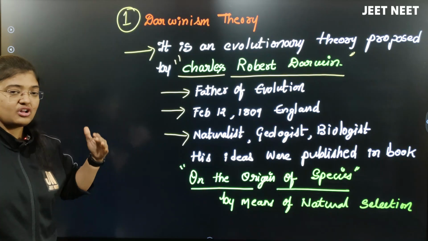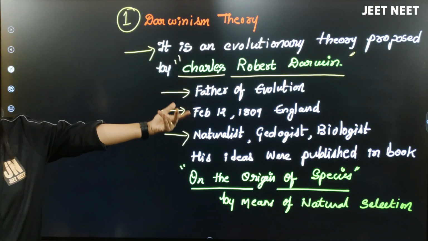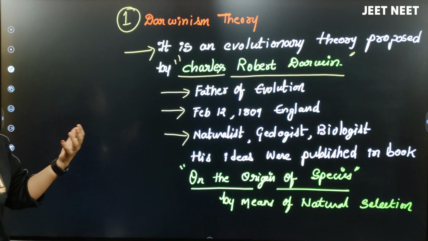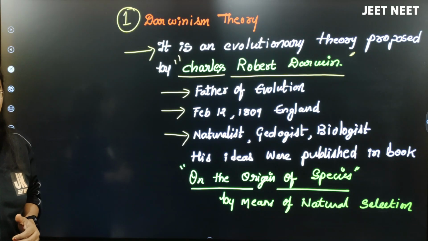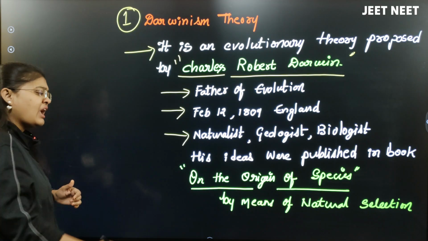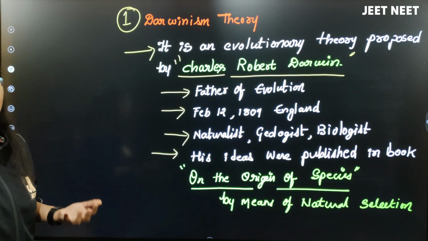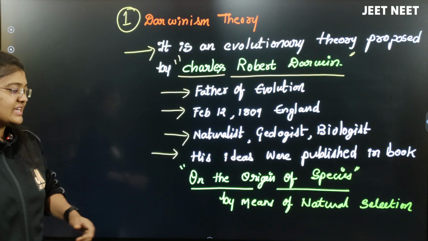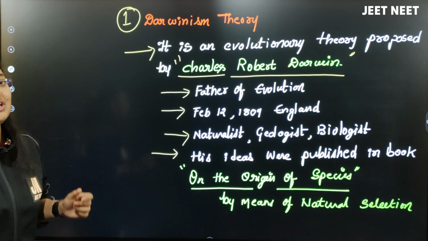As Charles Darwin had interest in different fields like nature, geology and biology, he contributed a lot of work towards evolution and how species evolved, so we consider Charles Darwin the father of evolution. All his ideas, whatever work he did on the evolution of species, he wrote in the book called On the Origin of Species by Means of Natural Selection.